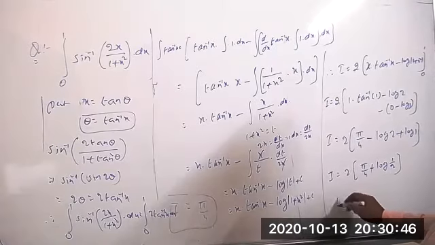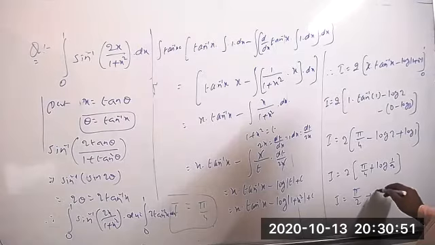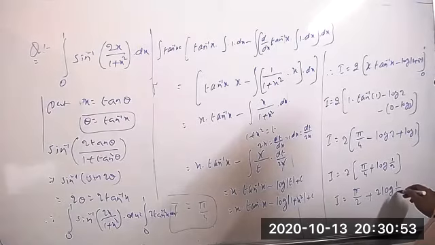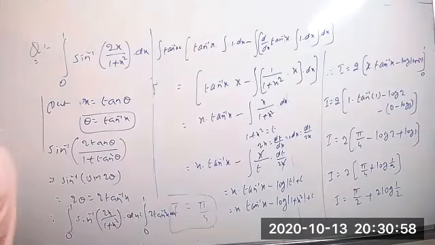If you want, you can simplify this. I equals 2 into pi by 4, which is pi by 2, plus 2 log 1 by 2.